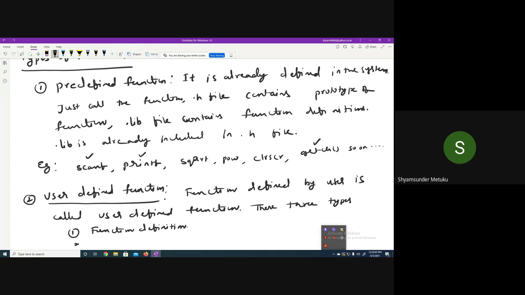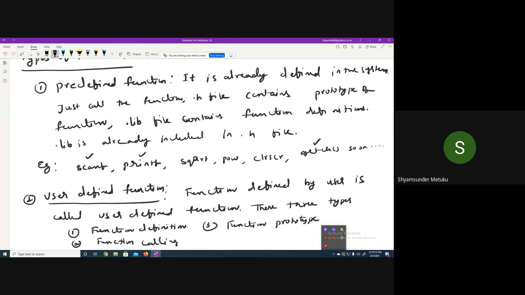The second one is called function calling, which I did in the middle of the program in the main function. The third one I missed, which is called function prototype, which we'll discuss now. One is function definition, one is function calling, and the other is function prototype.